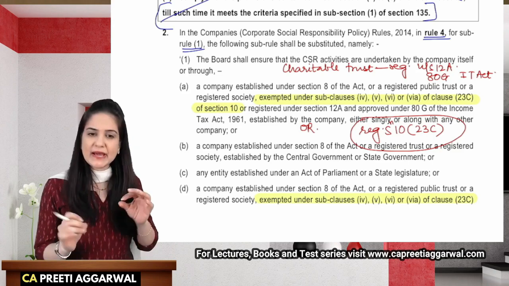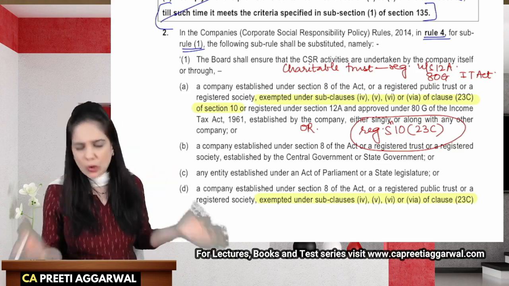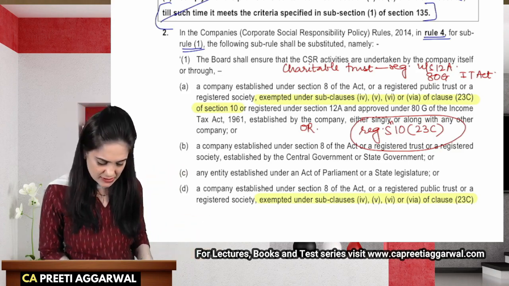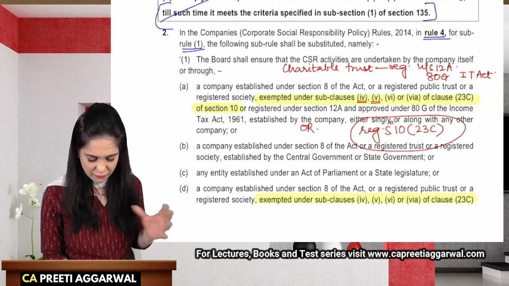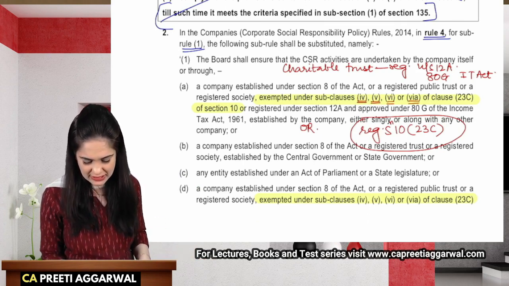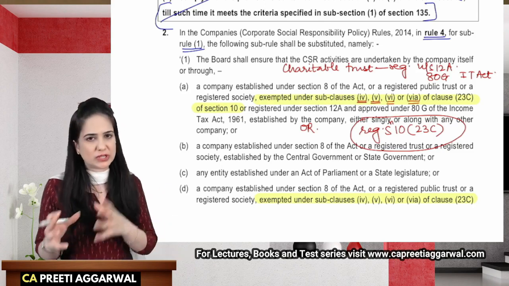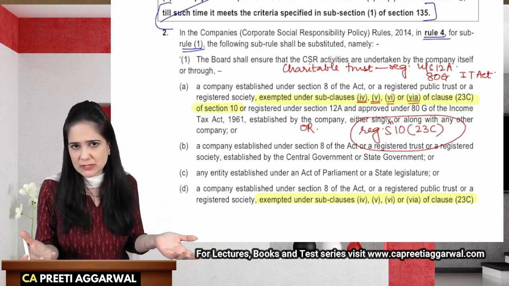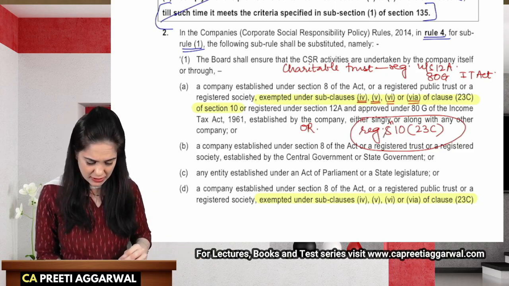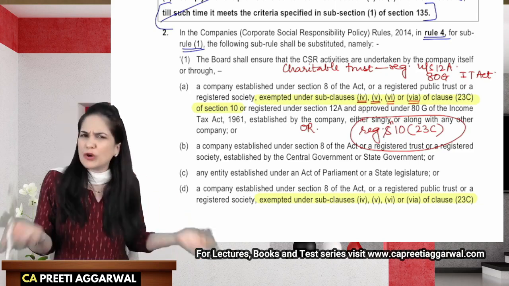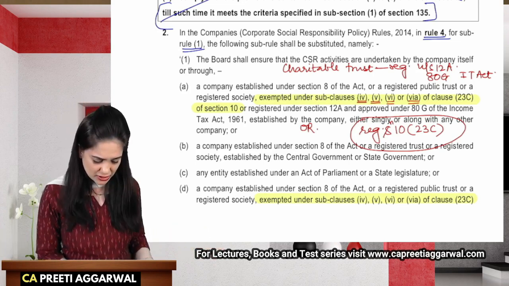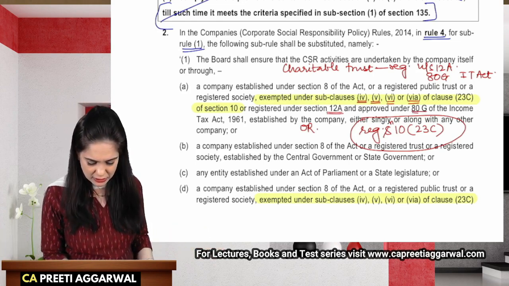Now, they have simply added that it is okay if you are a charitable trust exempted under clause 4, 5, 6 or 6A of clause 23C of Section 10. So you may be a charitable trust who is exempted under Section 10(23C), or you may be a charitable trust which is registered under Section 12A or 80G.